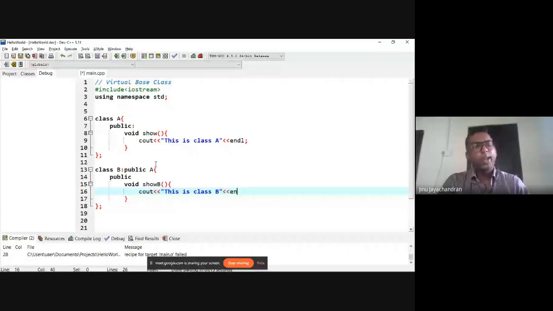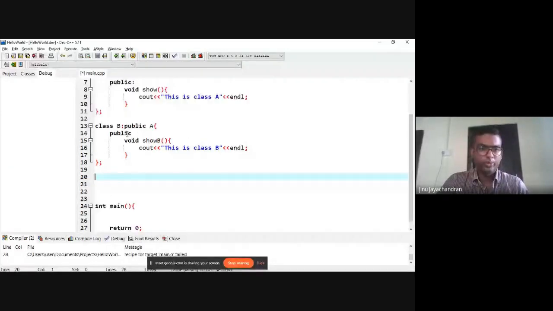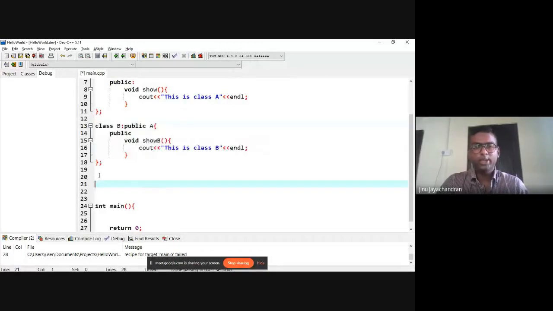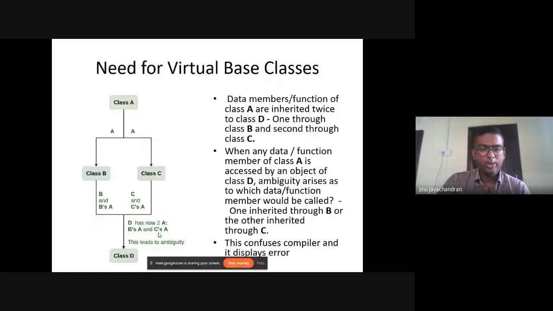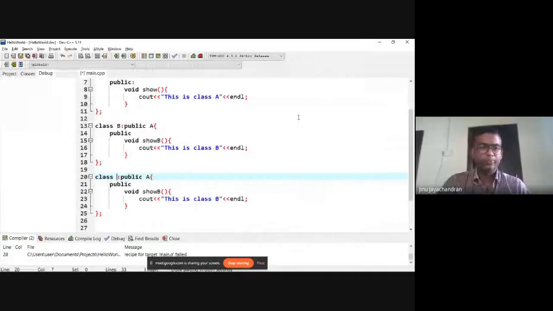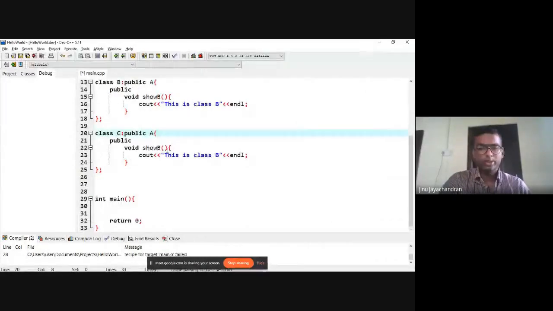Next, I am going to have class C. I just copy this to make it easier. Class C also inherits from class A publicly, and I have a function showC which prints "This is class C".